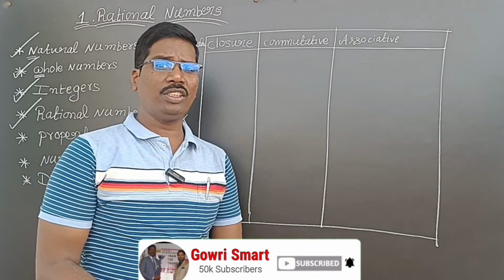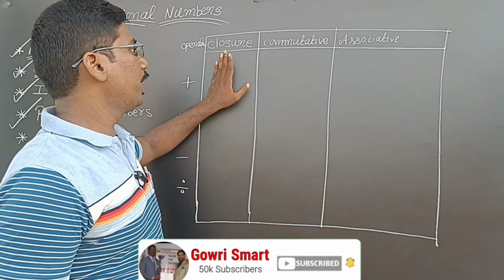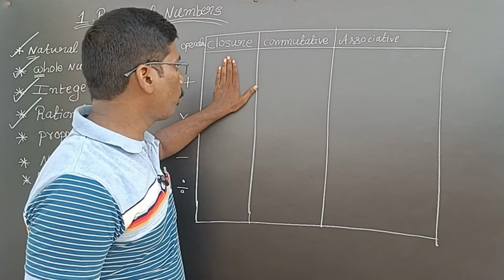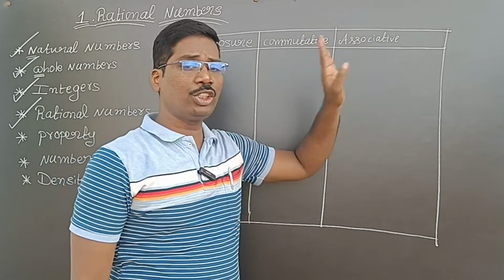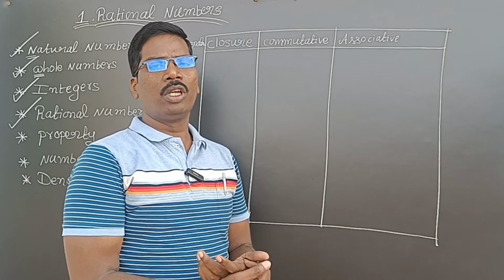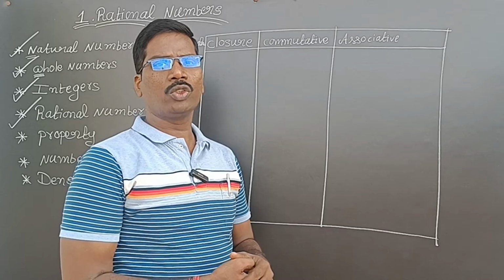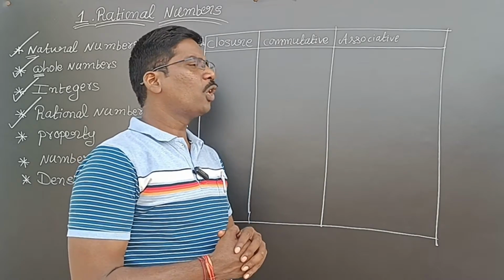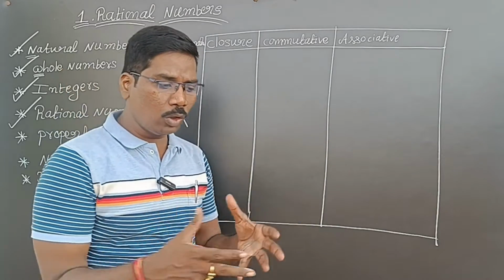Coming to properties, we have 3 important properties: closure property, commutative property and associative property. Still 2 more properties are there, which we will discuss after this. Closure property. So what does closure mean?